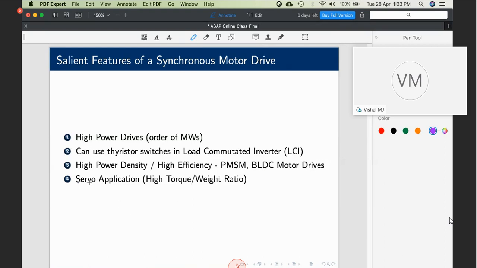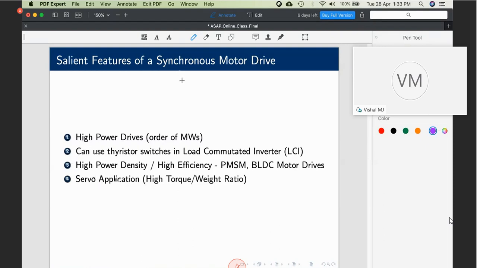Then servo applications, which have a high torque to weight ratio, are not of our interest. Why? Because these servo drives are not proper power electronic drives. In power electronics, we deal with switches, devices which operate only in saturation or cutoff, whereas servo drives require those transistors to be operated in their active region. So they are not switches, to be honest. Such drives are beyond the scope of this lecture, so I am not going into the detail of that.